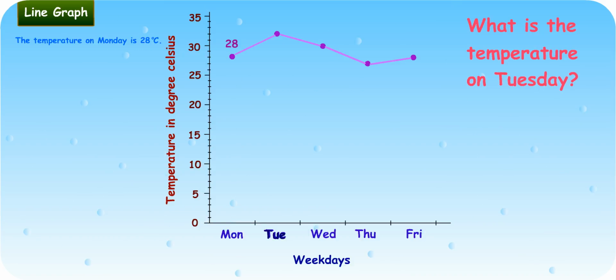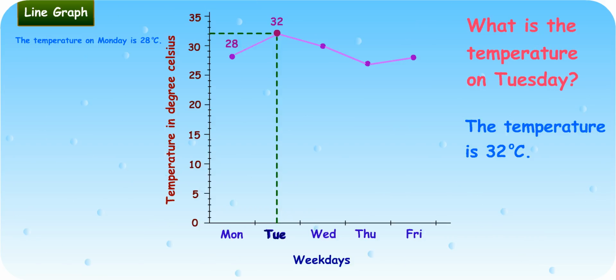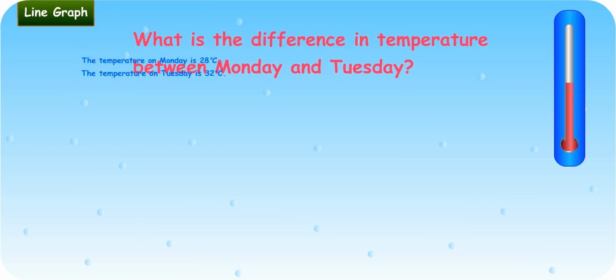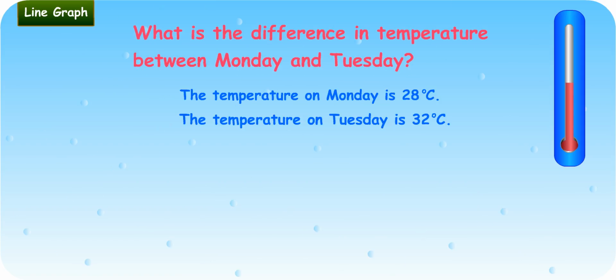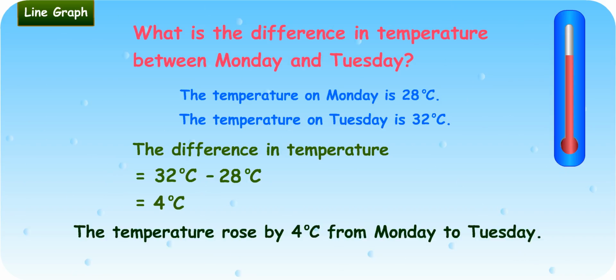What is the temperature on Tuesday? The temperature is 32 degrees Celsius. Good! The temperature on Tuesday is higher than that on Monday. Can you tell me the difference in temperature between Monday and Tuesday? The difference in temperature is 32 degrees Celsius minus 28 degrees Celsius, which is equal to 4 degrees Celsius. The temperature rose by 4 degrees Celsius from Monday to Tuesday.